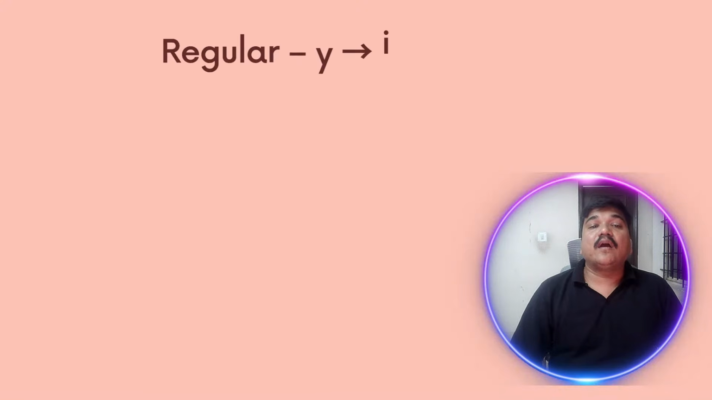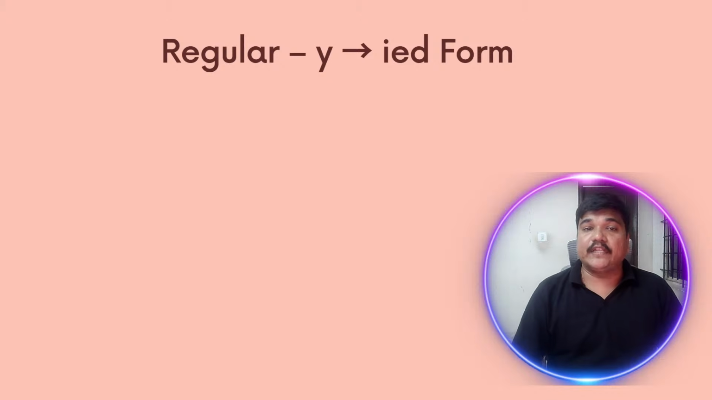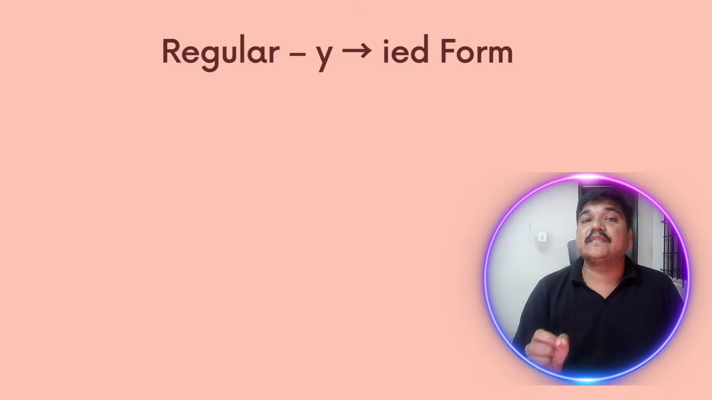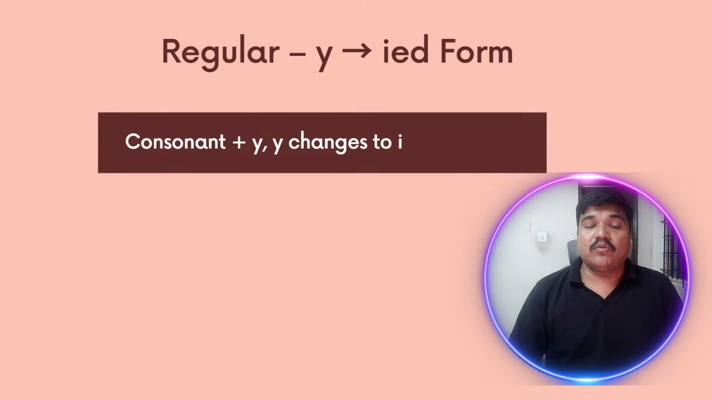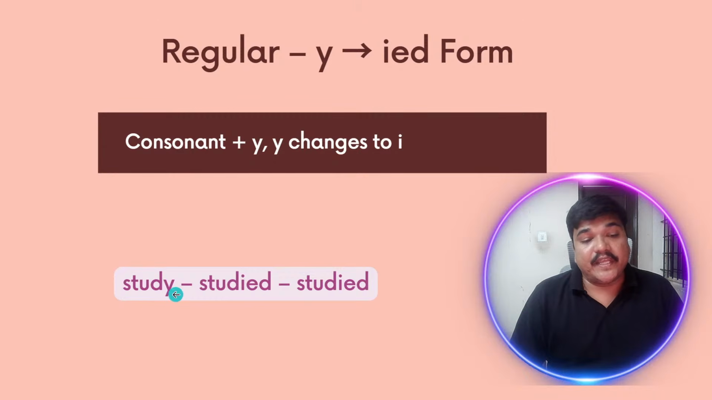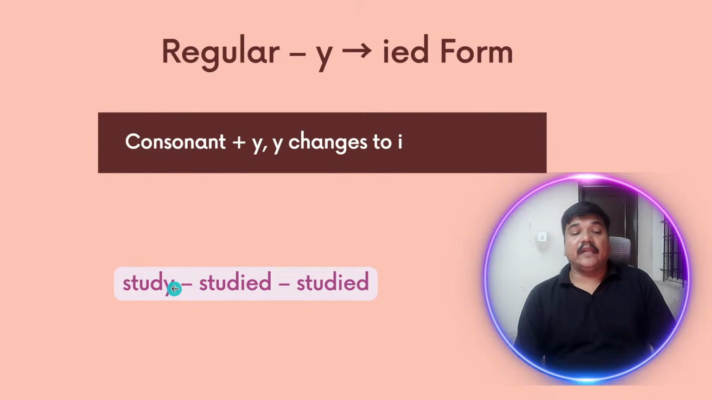Now, let's look into the next usage of regular verbs, how they are formed. If a regular verb ends with y, then we have to replace it with ied. Ed will be there, but i will also be added. In case the regular verb ends with consonant plus y, the y changes to i. Please remember this. For example, study. In this case, you don't have to add ed directly. What you have to do is replace y with i, and then write studied. I hope you got this rule.